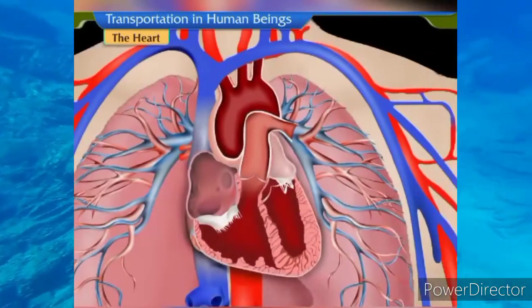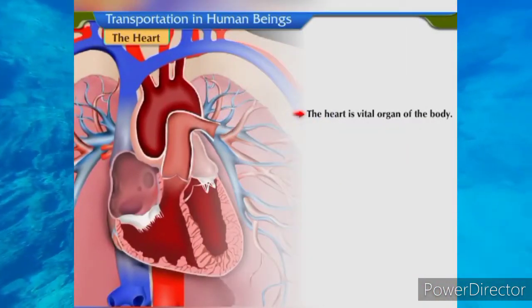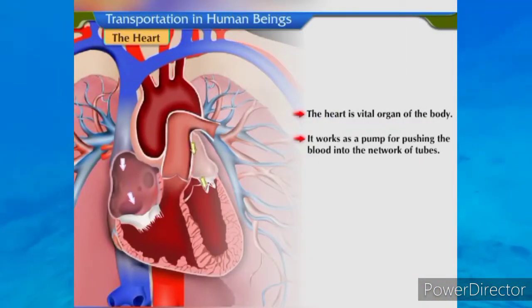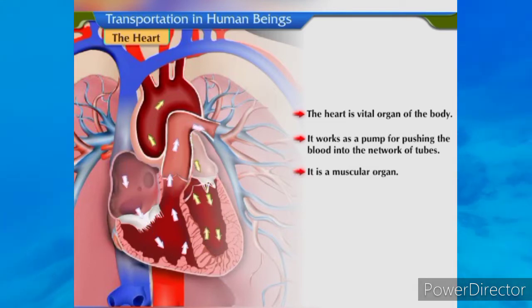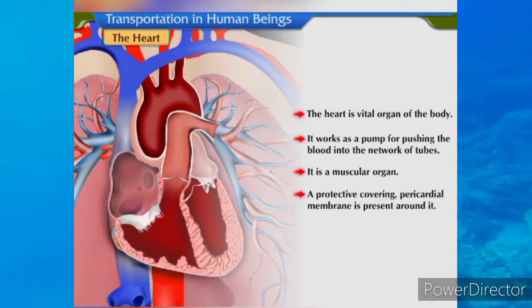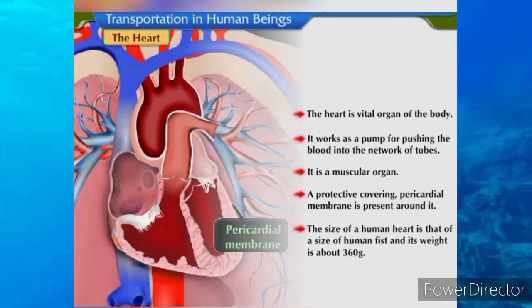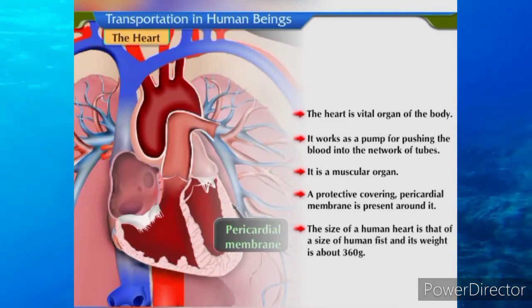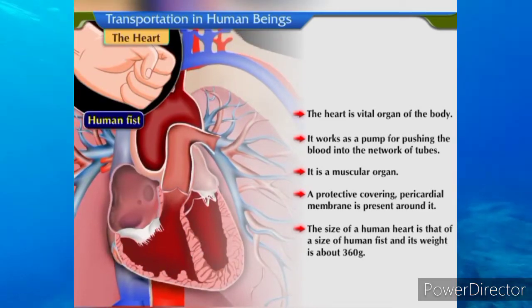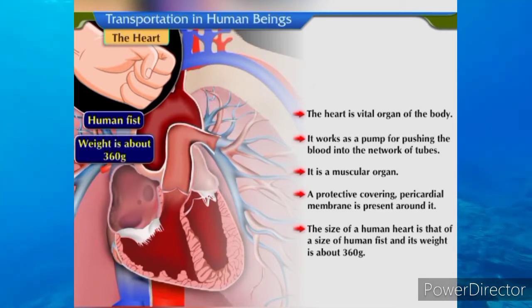Heart. The heart is a vital organ of the body. It works as a pump for pushing the blood into the network of tubes. It is a muscular organ. A protective covering, the pericardial membrane, is present around it. The size of a human heart is that of a human fist, and its weight is about 360 grams.